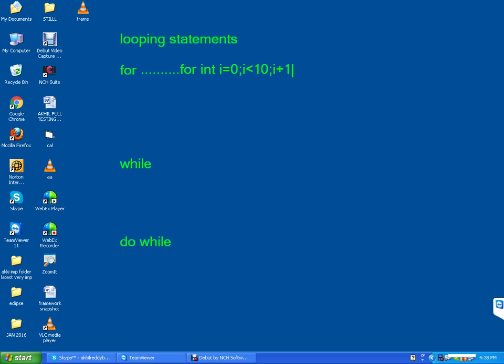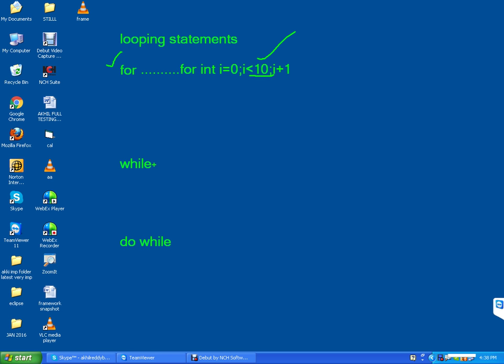I know the correct figure, that is 10. That loop should execute 10 times, so I'm mentioning 10 here. If you know that number, then only we can use for loop.